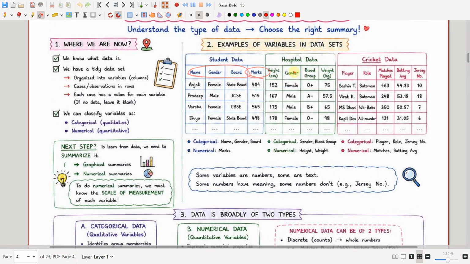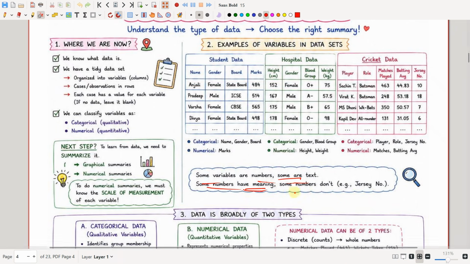In hospital data, the categorical variables are gender and blood group, while the numerical variables are height and weight. In the cricket data, the categorical variables are player, role, jersey number, while the numerical variables are matches played and batting average.